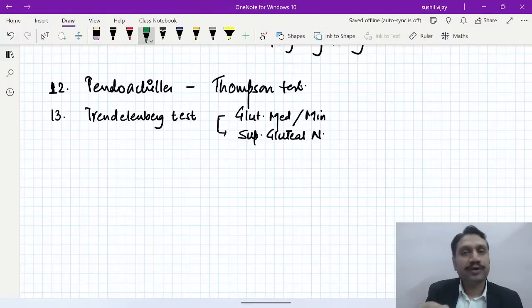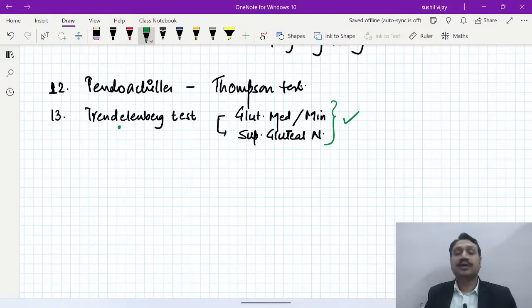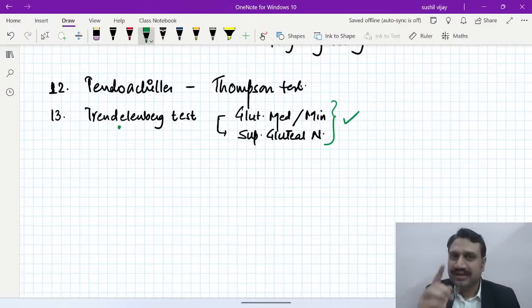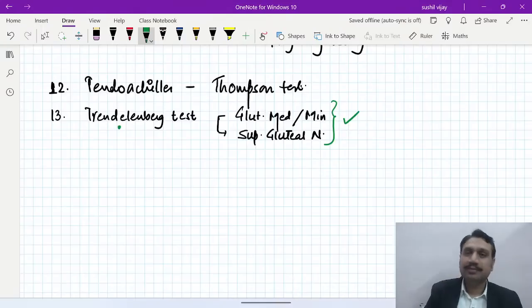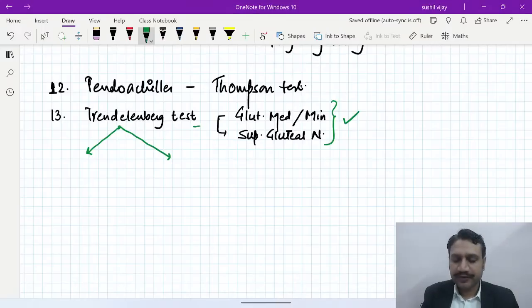Now the point which I wanted to highlight here, please remember that the Trendelenburg test is, as you said, done for the gluteus medius and minimus. But then in the very recently conducted exam, we had a question about the common peroneal nerve getting injured at the proximal fibula, and they asked how the patient is going to walk, what kind of gait. Please remember, let me just complete that table as well. I'm going to talk about three important things. Trendelenburg, we said, is for the integrity of these two muscles, the gluteus medius and minimus, and the nerve supplying them.